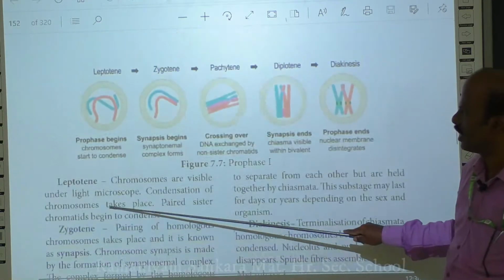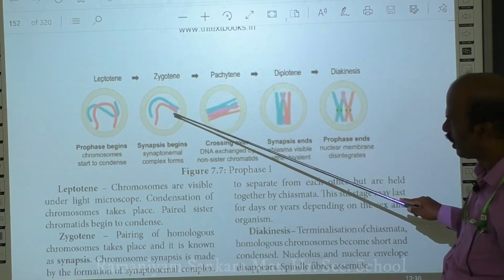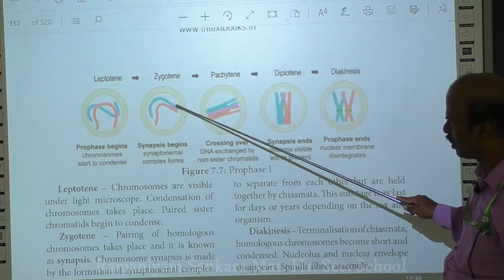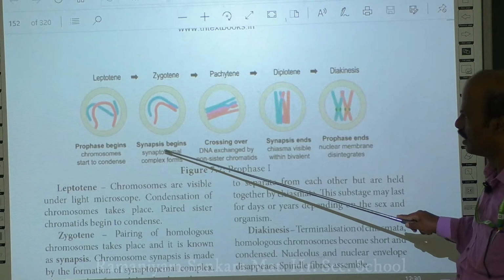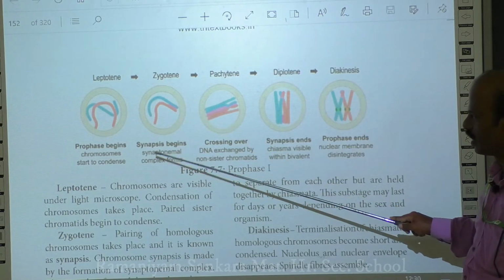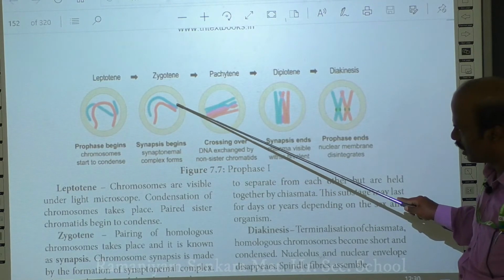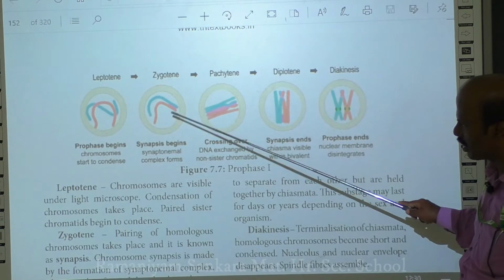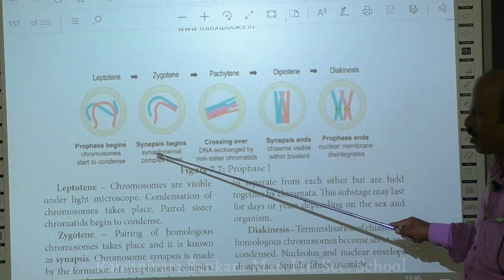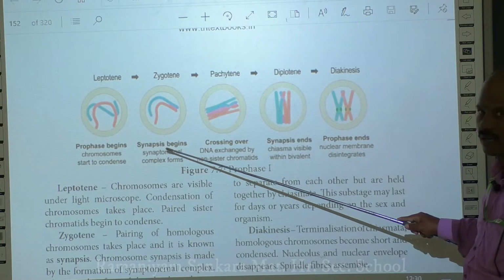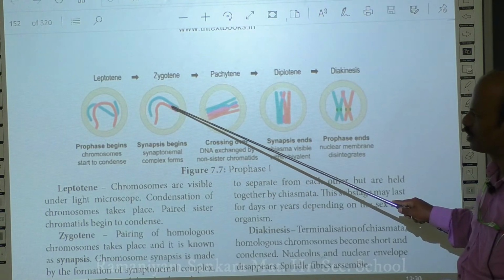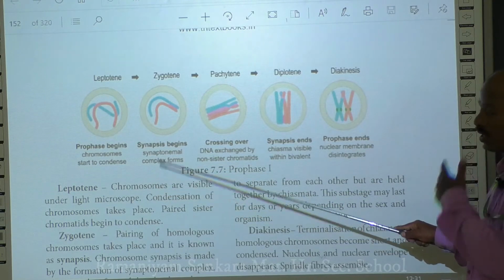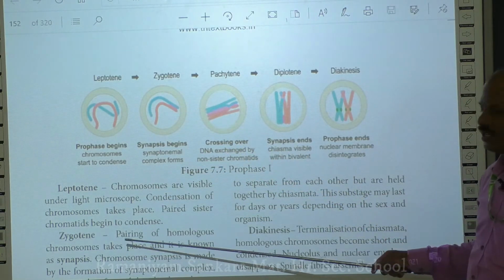You can see from this diagram. Here there is a pairing of these 2 chromosomes. The pairing usually takes place between these 2 chromosomes and we call this synapsis. See, synapsis usually begins. Okay. So this pairing usually takes place and it is mediated by a complex called the synaptonemal complex. This is a complex that helps in the pairing of these 2 homologous chromosomes. So this also takes place during the zygotene stage.